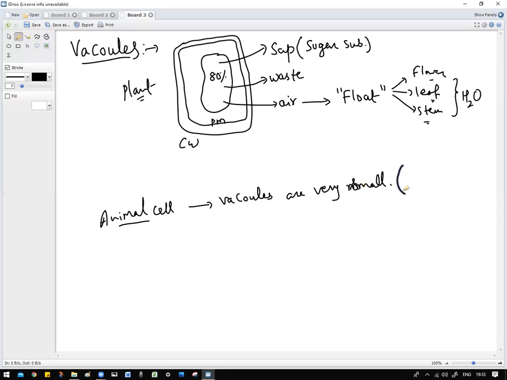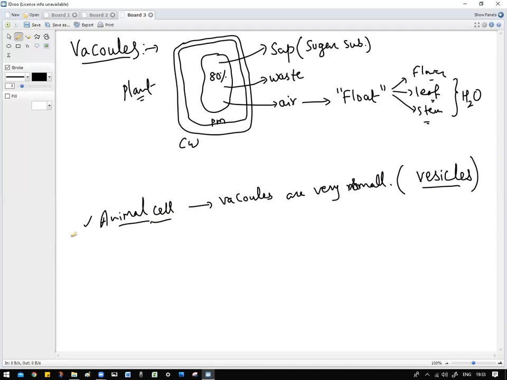But in animal cells, these vacuoles are known as vesicles. Just to differentiate the vacuole and the vesicle, both are the same, okay? Only to differentiate, we gave the name. Vacuoles are present in plant cells, whereas vesicles are present in animal cells.